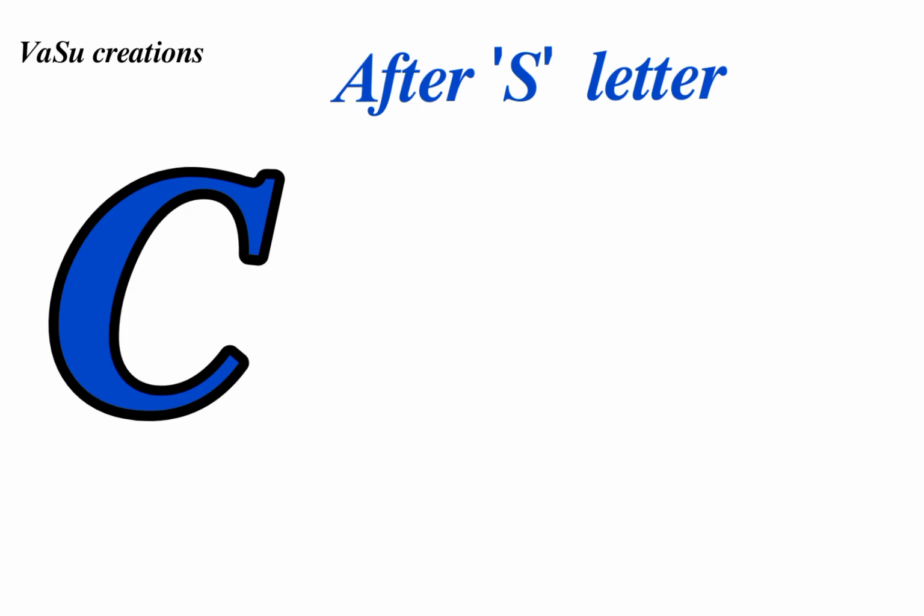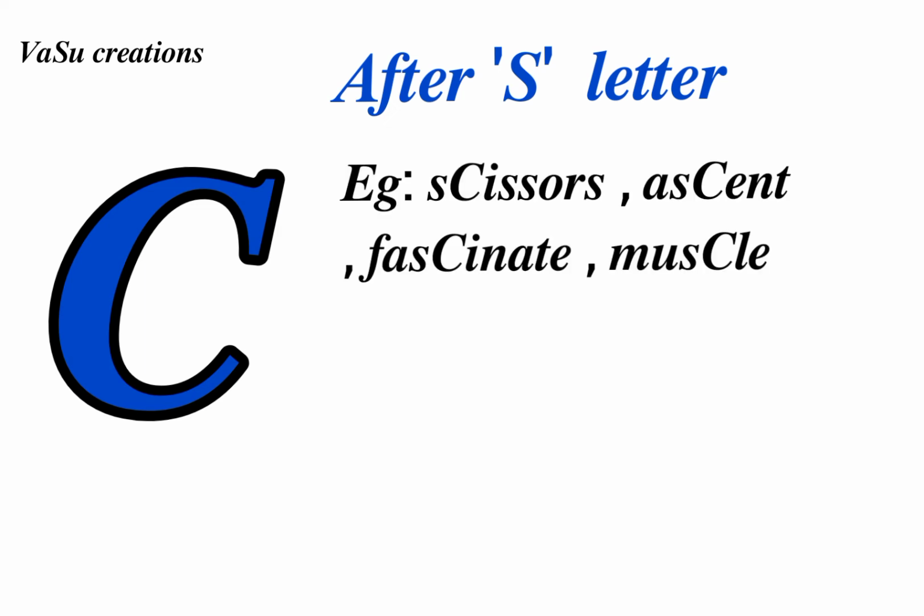The first condition, or rule 1, is that after S, in the combination of SC, C is supposed to be silent. For example: scissors, ascent, fascinate, muscle, etc. If we see the above words, then we will find that in every word there is an SC combination. In the combination, S is pronounced and C is not pronounced.